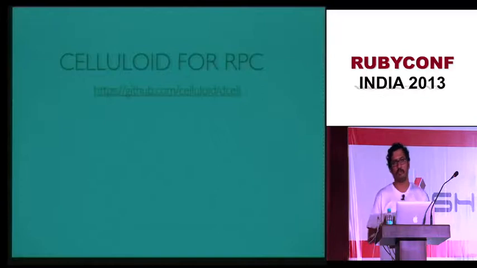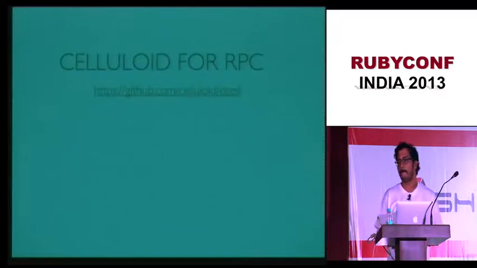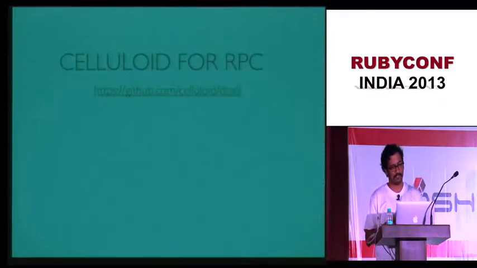How many people have used DRb? Okay, very few. Celluloid has got 3 projects. The first is Celluloid, of course. The second, I don't remember, but it is basically like an event machine kind of library. And the third one is called DCell.